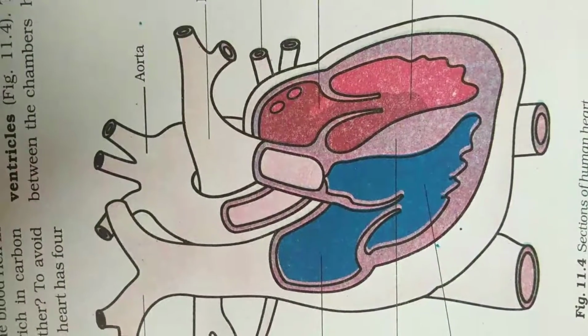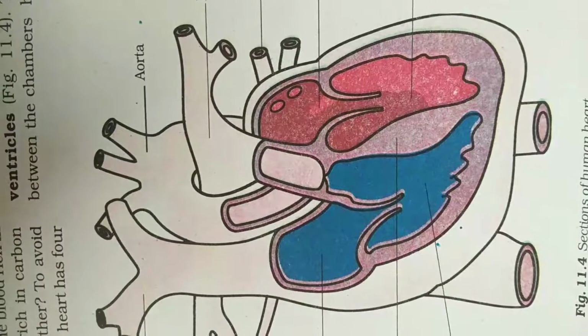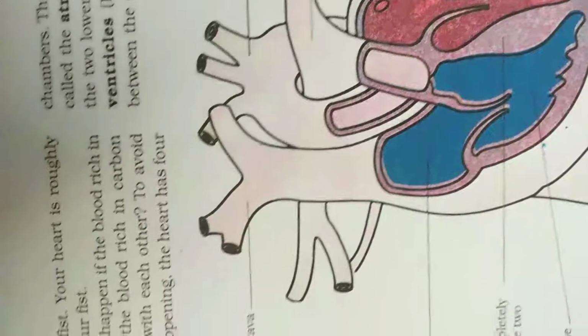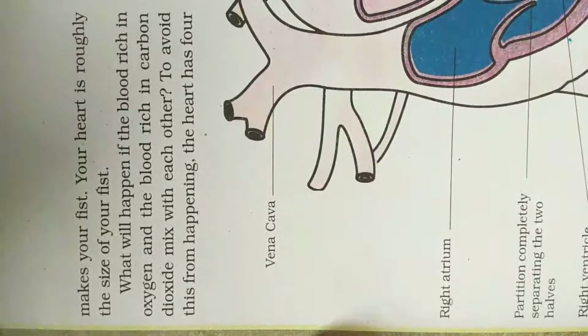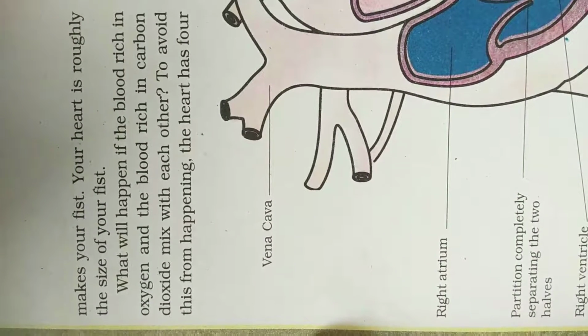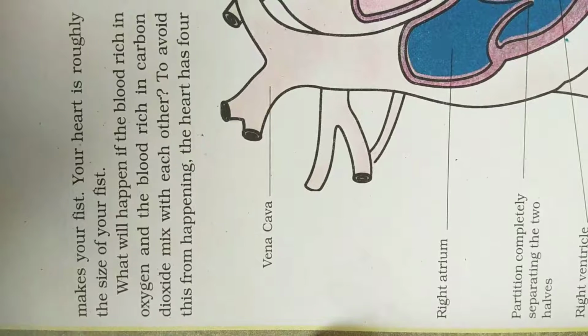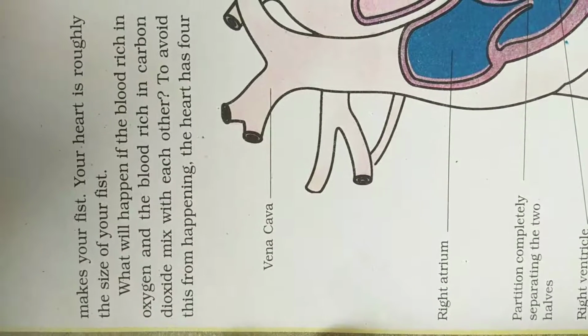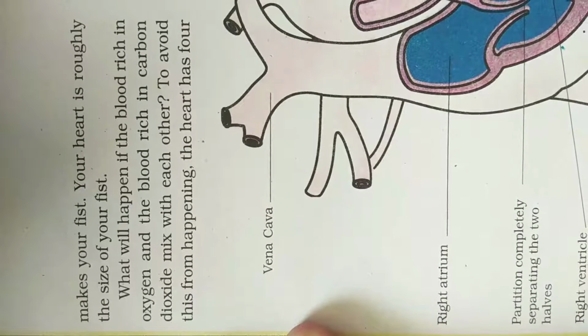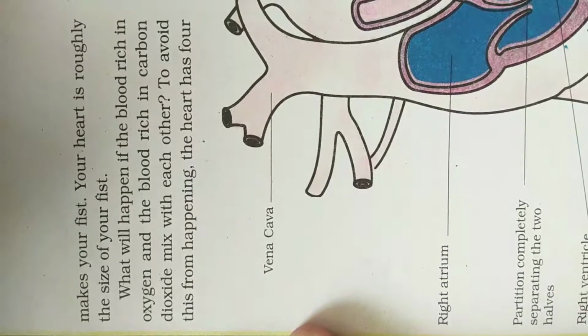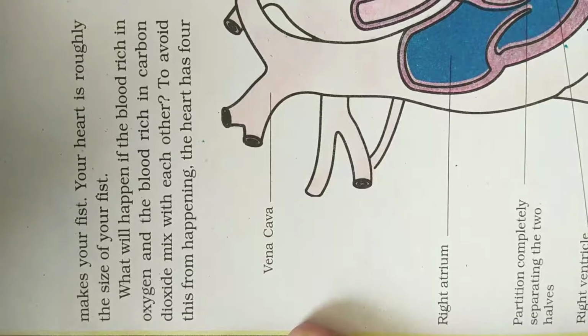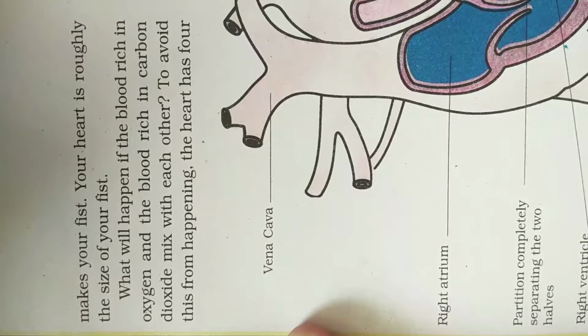What will happen if the blood rich in oxygen and the blood rich in carbon dioxide mix with each other? To avoid this from happening, the heart has 4 chambers. How many chambers are there? The heart has 4 chambers. Why are these 4 chambers there? Because the oxygen rich and carbon dioxide rich blood do not get mixed with each other. That's why the heart has 4 chambers.